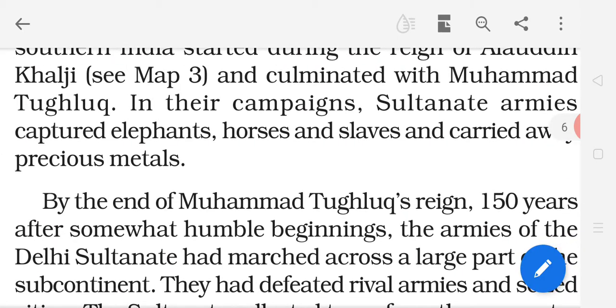Now during Alauddin Khalji's period as well as Muhammad Tughlaq's period, they started to control other areas, they took elephants and horses, they started to make slaves also, and carried away very precious things with them.